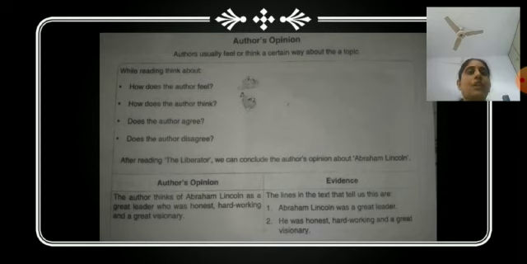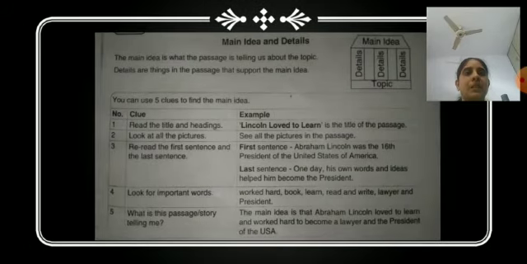But this is how you can find out the author's opinion. This way, by keeping these questions in our mind while reading the passage, answering these questions will form our answer to the author's opinion. I hope it is clear to you. Let's move towards the next part, which is the main idea and details.